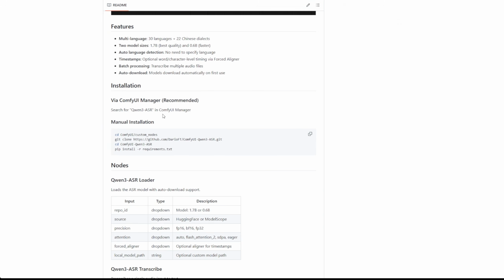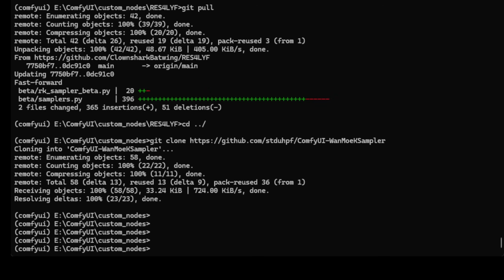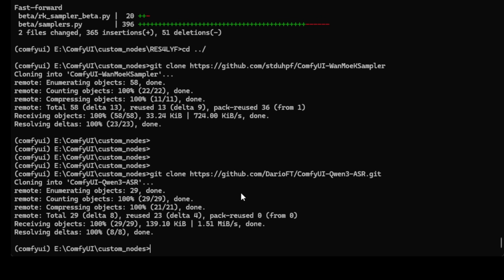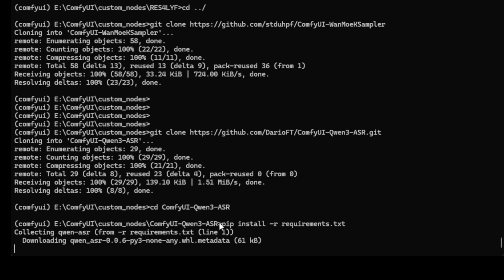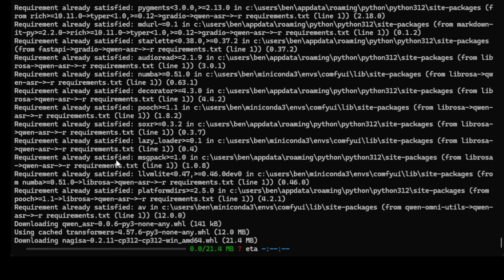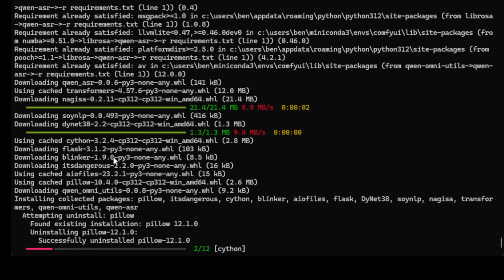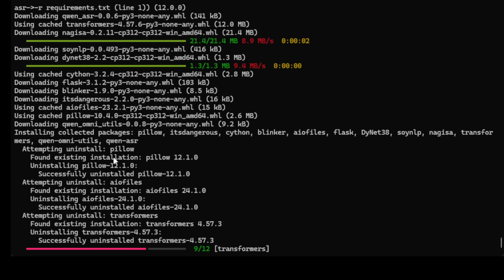I'm going to use the manual installation method, doing it step by step so we have a clearer picture of what's actually getting installed on your machine. Going to the command prompt window. As you can see, I've installed something previously. Starting from the custom nodes folder here, we do a git clone with this URL that we just had. And basically, we go into the folder one more level and do a pip install for the requirement dependencies. So after that process, everything should be okay, and we move on to the next step.